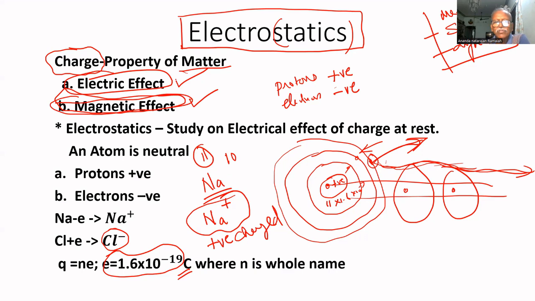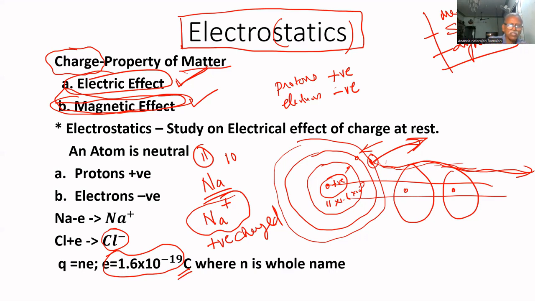In this chapter, we are going to study the electric effect, whether the charge is in motion or stationary. Electrostatics is the study of the electrical effect of charge at rest, not in motion. If it is in motion, the magnetic effect also comes into the picture. Both effects come into the picture. But we are going to study rest. That's why in electrostatics we study only the electric effect.